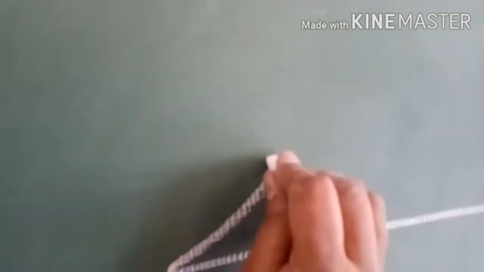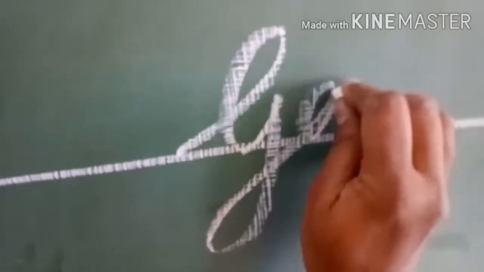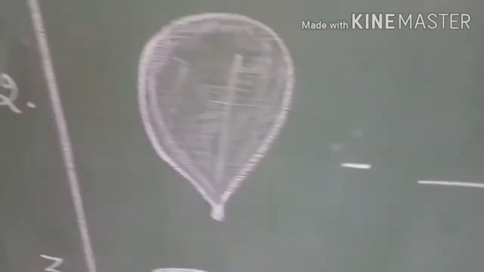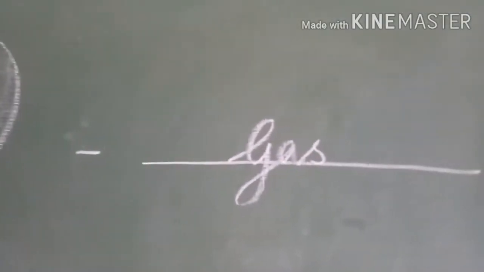So shall we write the answer on the line? Yes. So can you say the spelling for gas? G A S. Gas. So balloon is an example of gas state.